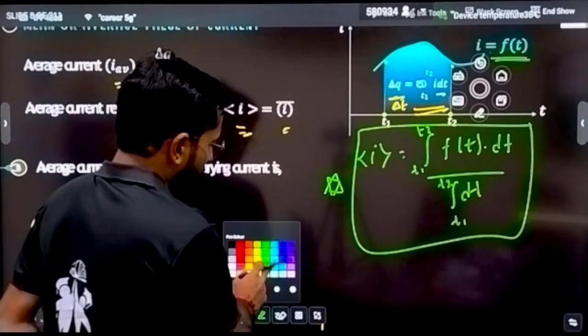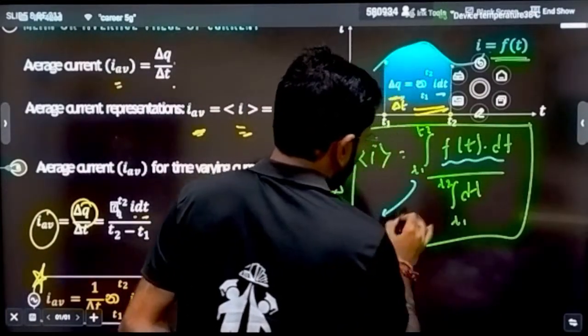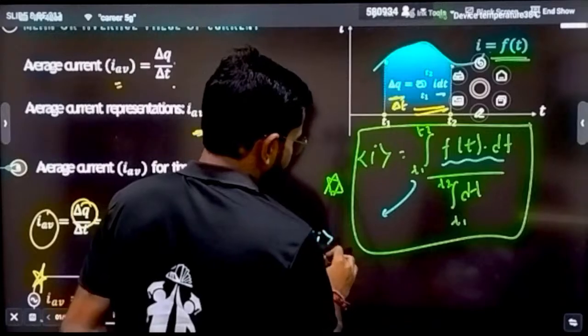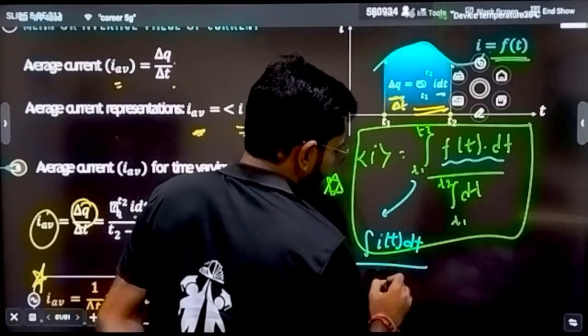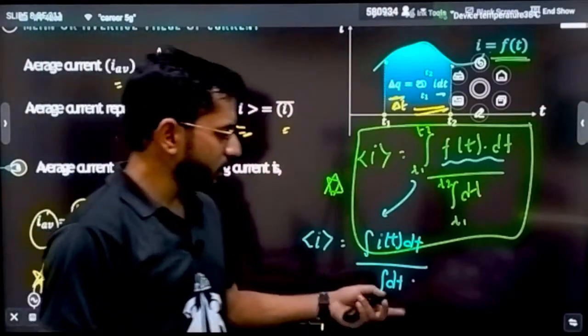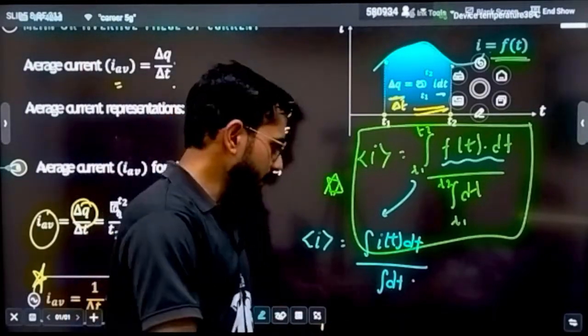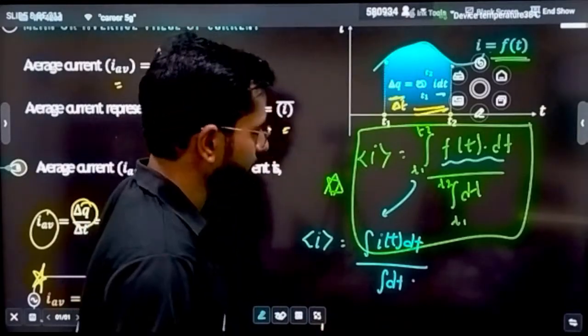If you notice, in the numerator what I have written? Integration of I dt. Or further, I can write this also as integration of I dt divided by integration of dt. Correct? And integration of dt is going to give you t, and if the limits are t1 to t2, you will be writing t2 minus t1. I hope that this will be clear to everyone.